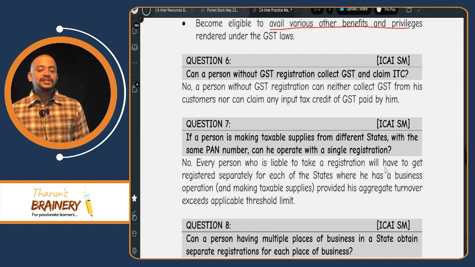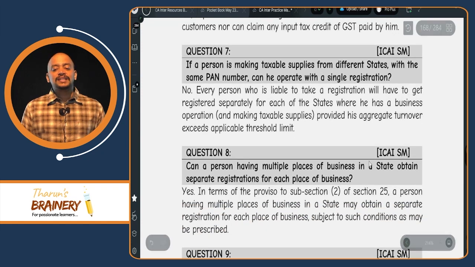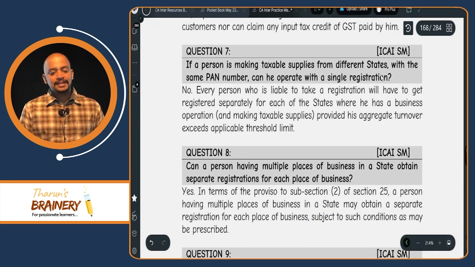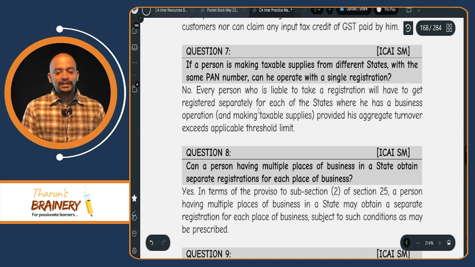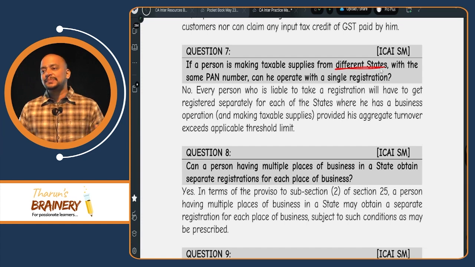And even a registered person only can collect the tax. If a person is making taxable supply from different states with the same permanent account number, can he operate with a single registration? No. Different states, definitely he needs to get registration in each state from where he is making taxable supplies.